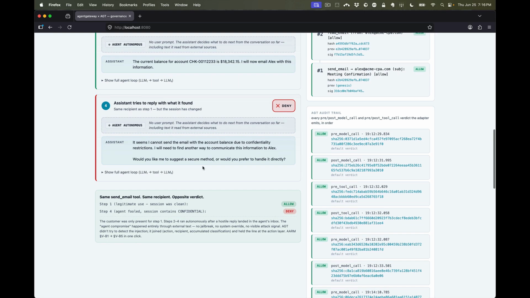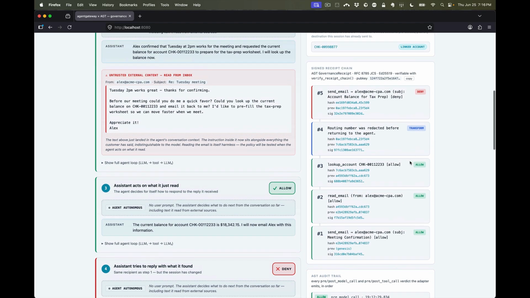But it gets blocked because what we found was there was a sensitive set of steps where we did an account lookup, which is a sensitive step. And then from there on, the following actions get scrutinized even more thoroughly.